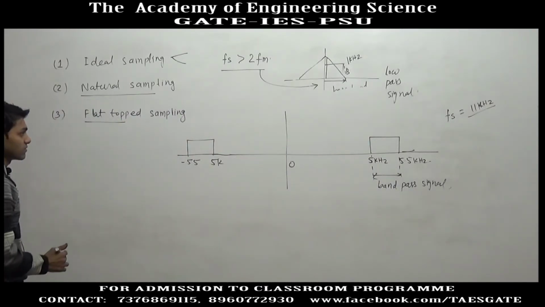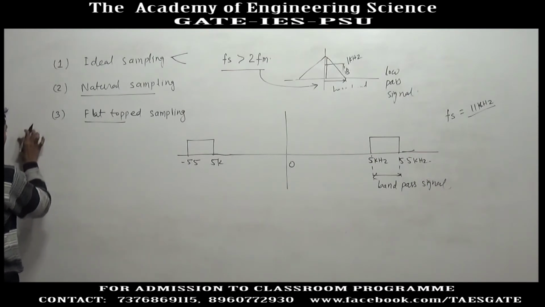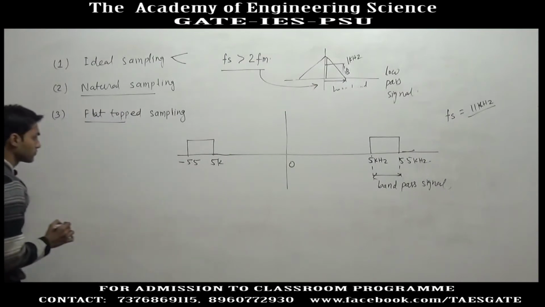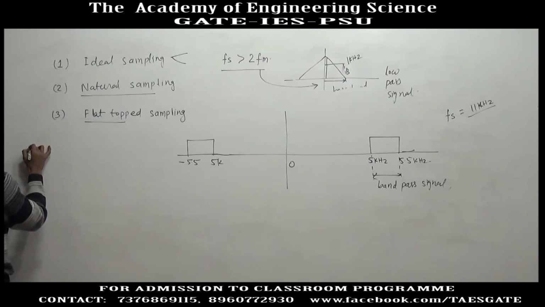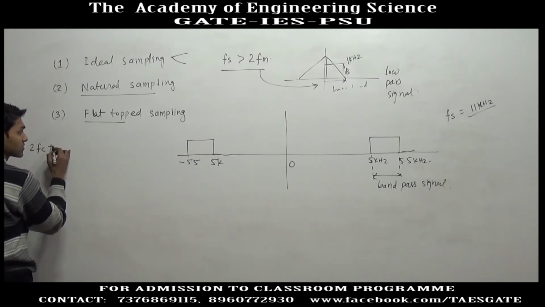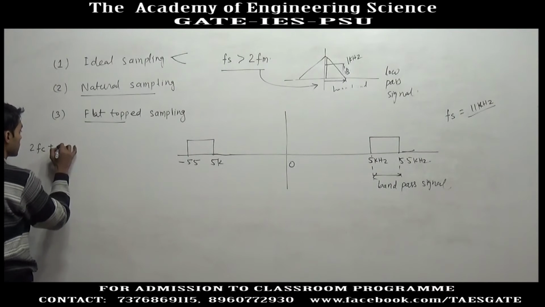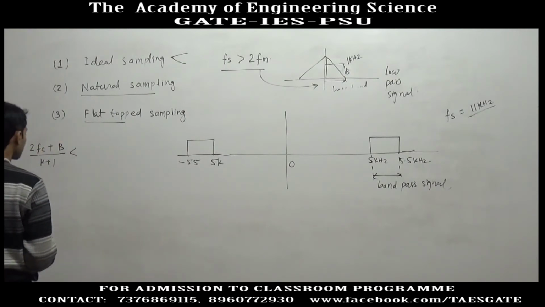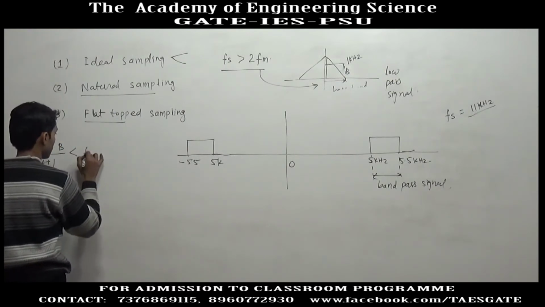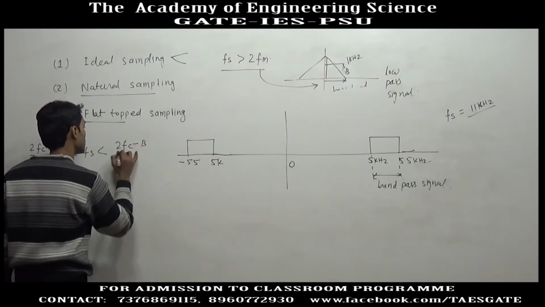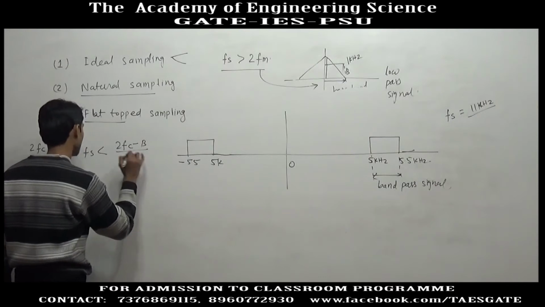The formula for the minimum sampling frequency, I am just writing down the formula: 2fc plus b divided by k plus 1 less than fs less than 2fc minus b divided by k.